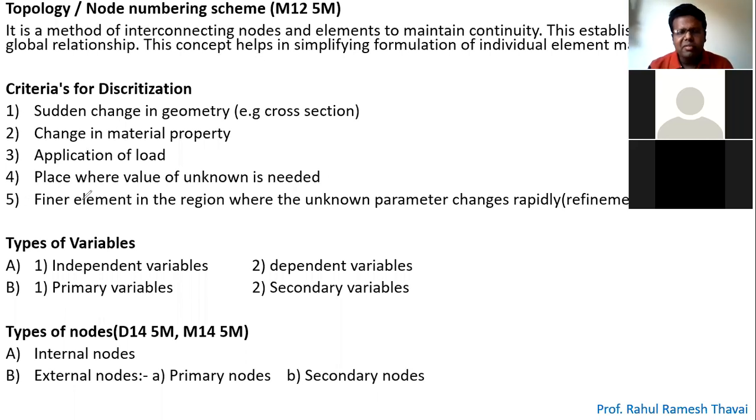And point number 5 is to find an element in the region where unknown parameters change rapidly. Where unknown parameters are going to change rapidly, that is basically the refinement zone. In that case, you need to form the elements or nodes. So these are nothing but the 5 criteria for discretization.